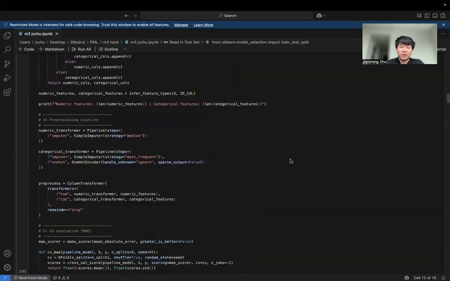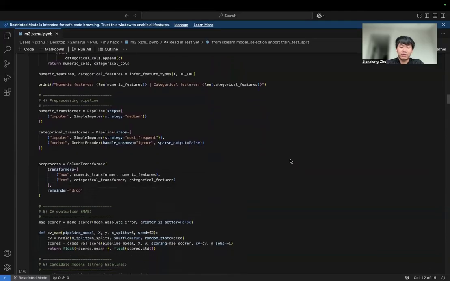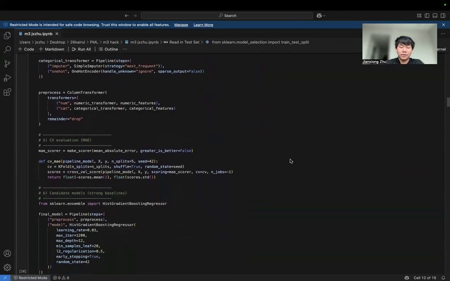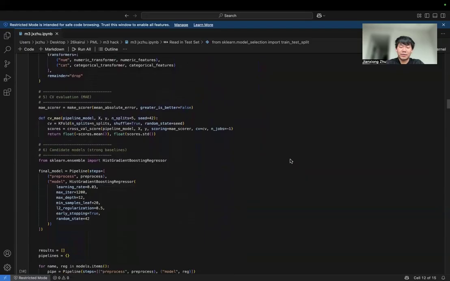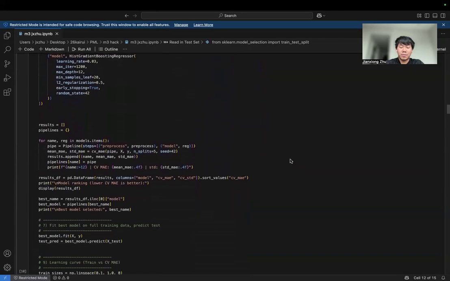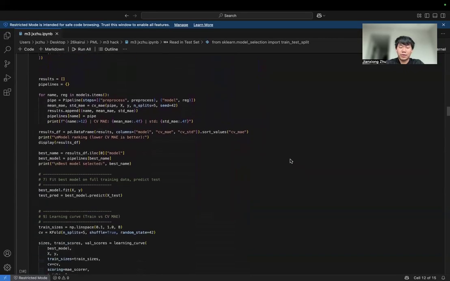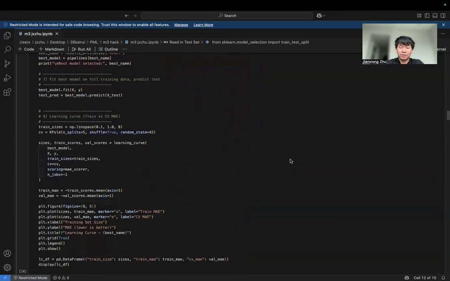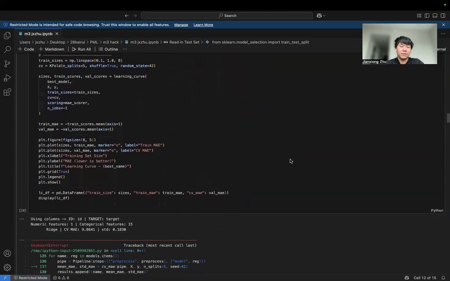Next, I tried tuning the model and improving feature engineering. The performance improved slightly, but the gain was still very limited. This suggests that the main difficulty of the problem might not be model complexity, but rather the distribution of the target variable.